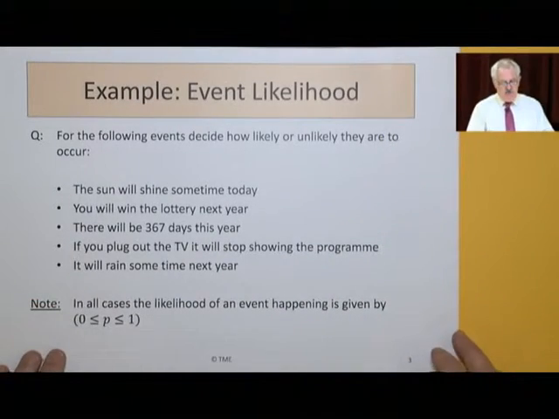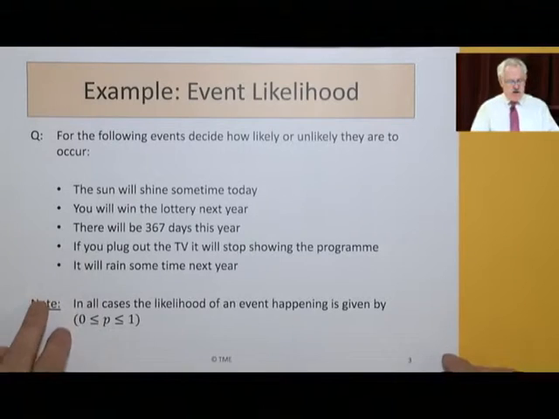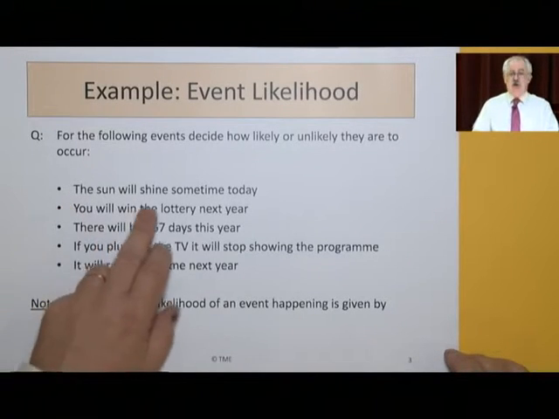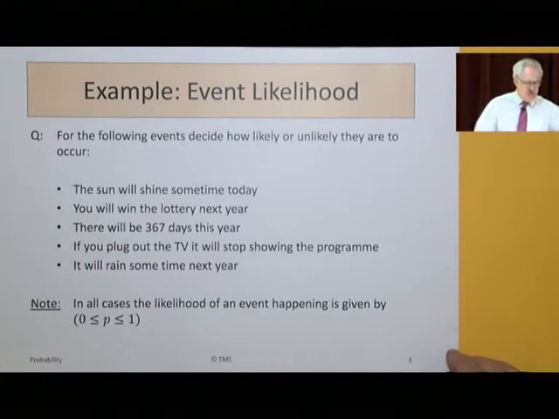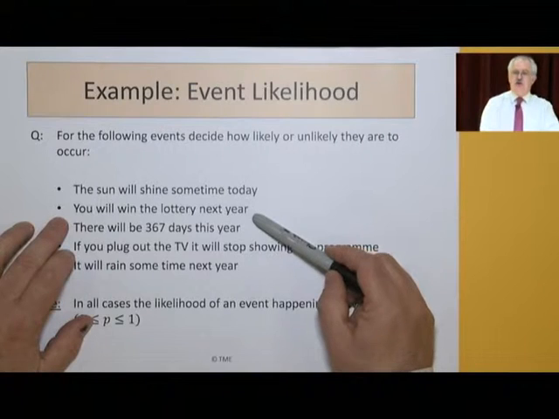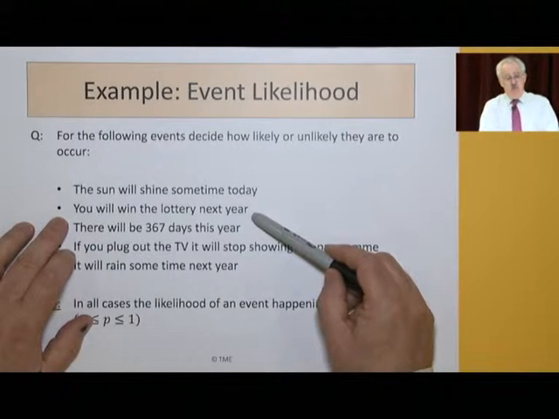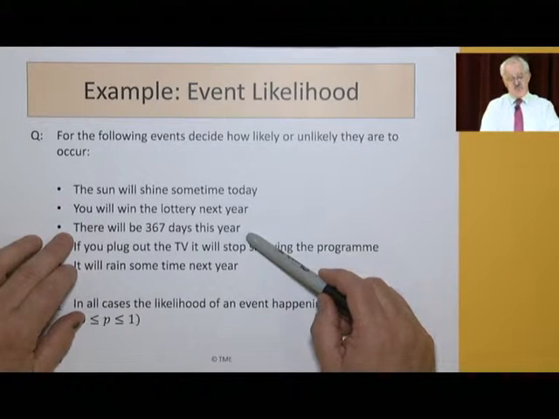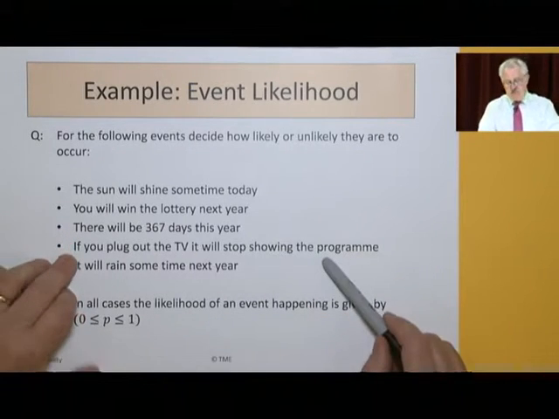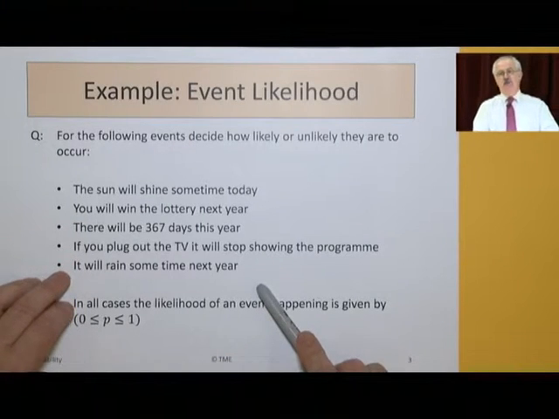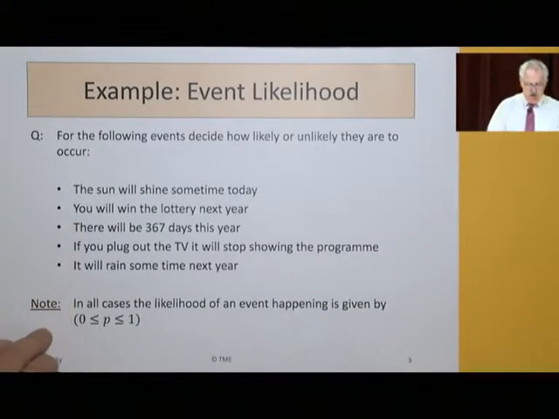So for the following events, decide how likely or unlikely they are to occur. The sun will shine sometime today. Well, that's probably possible. You will win the lottery next year. It's not impossible. There will be 367 days this year. If you plug out the TV, it'll stop showing the program, or it will rain sometime next year. That's pretty likely, I would say.